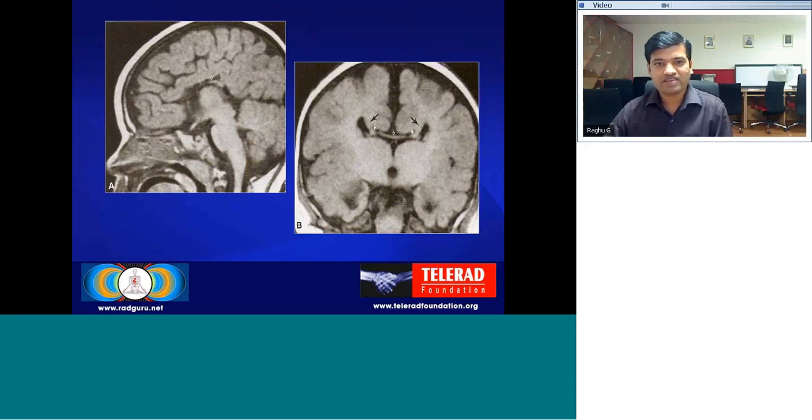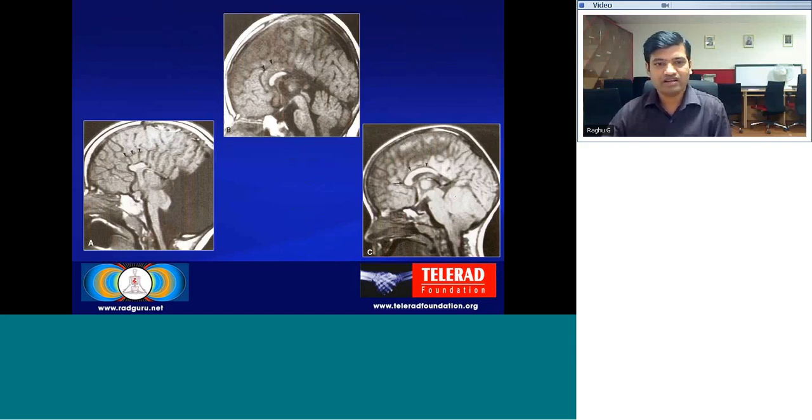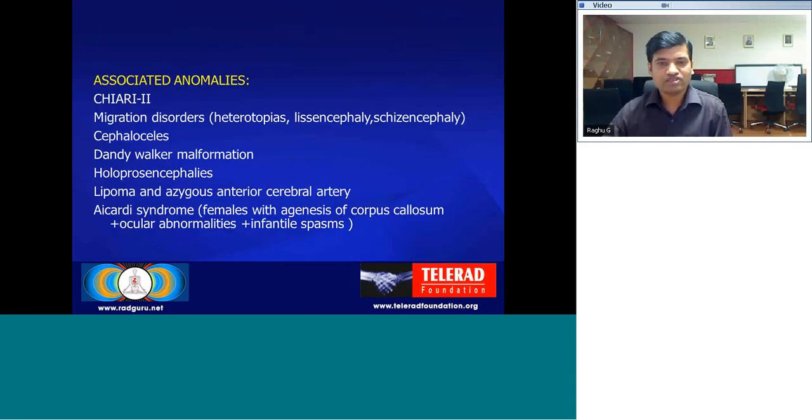This is a case of corpus callosal dysgenesis. You can see that there's a totally absent corpus callosum. Here again, you can see that there is an absent corpus callosum with the radial orientation of the gyri. The associated anomalies with corpus callosal dysgenesis include Chiari II malformation.